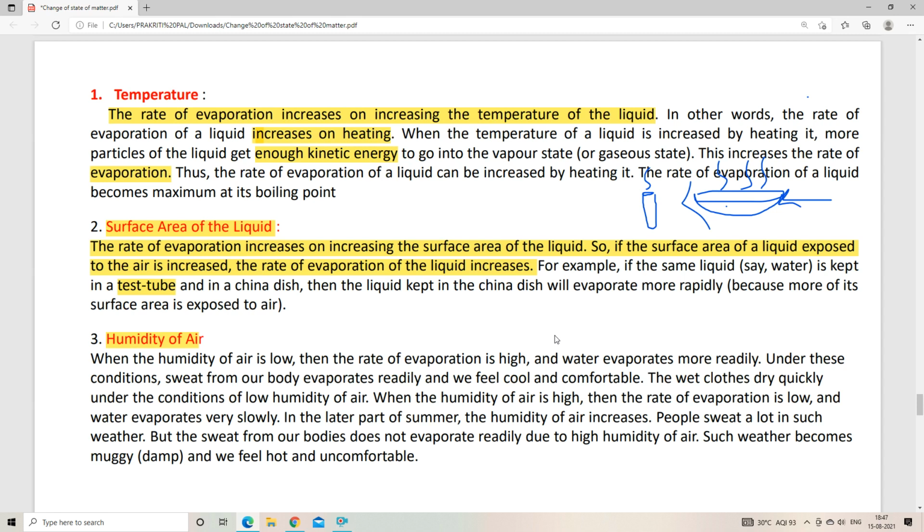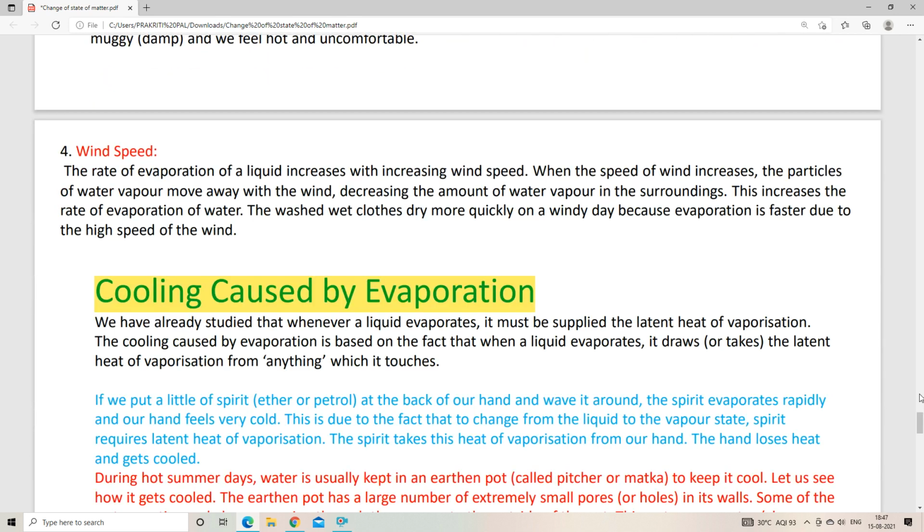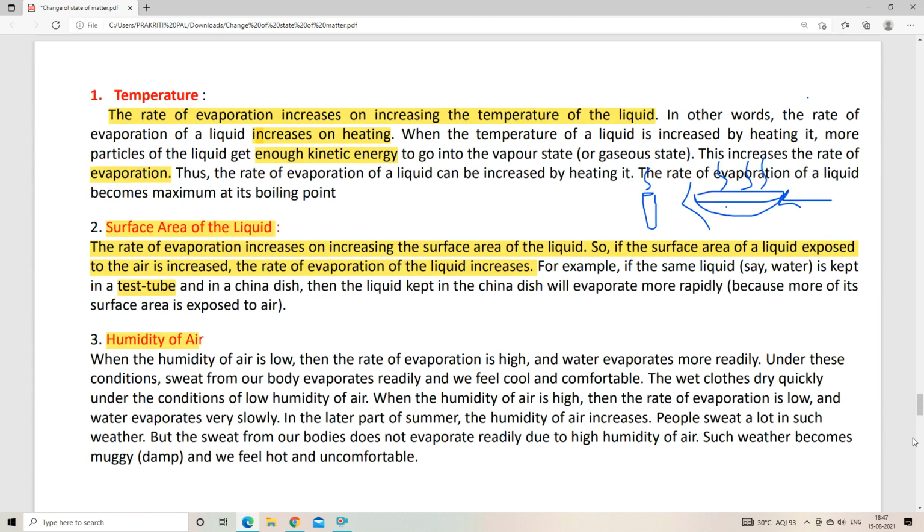Evaporation of sweat becomes faster and we feel free or we feel comfortable. Okay, so that was the reason how we can feel so uncomfortable during rainy season or during summer, and how we feel sweatless during winter.